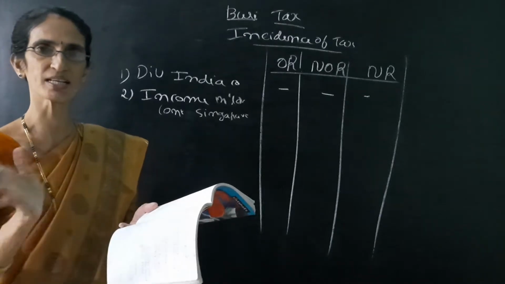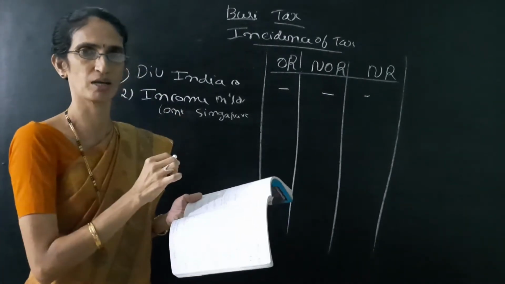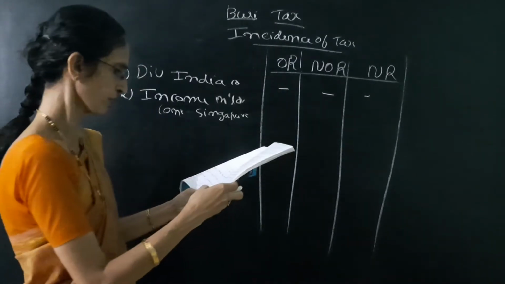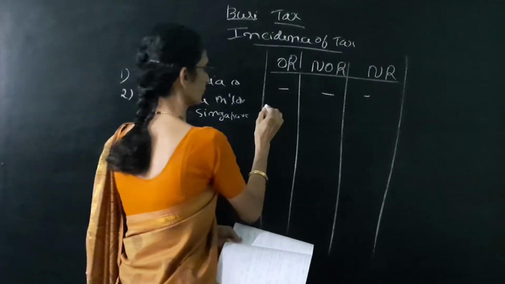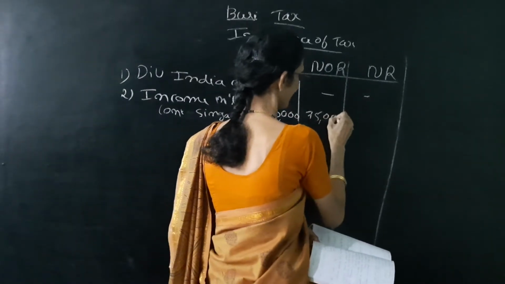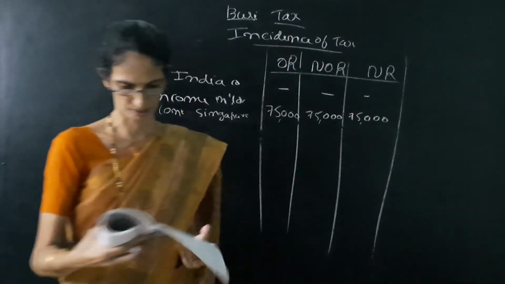Control from India means we have to take in two columns. But here it is clearly given income from business in Mangalore. So 75,000. So we have to write in three columns because the income is due in India. So the amount is 75,000 in each column.